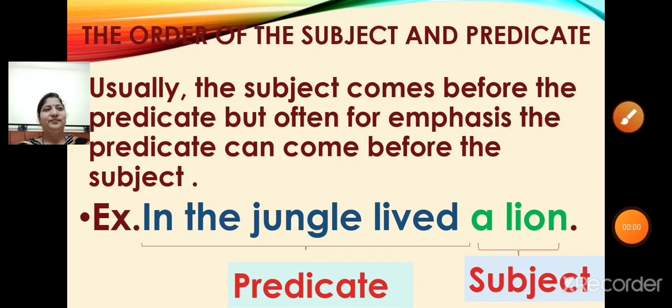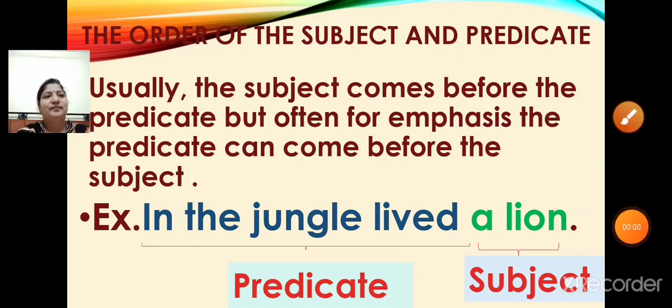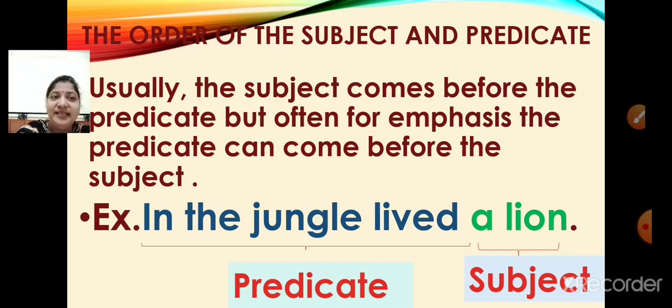So, the subject of a sentence can come at the end of the sentence. Therefore, the subject of a sentence can come anywhere in the sentence. It can come at the beginning of the sentence or in the middle of the sentence or at the end of the sentence. Is that clear?